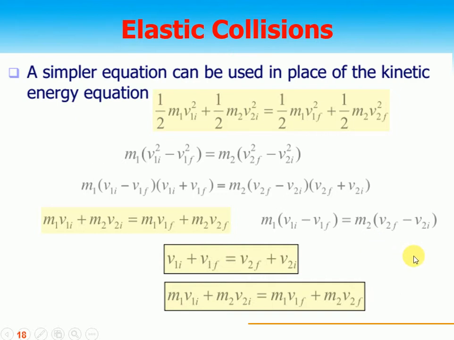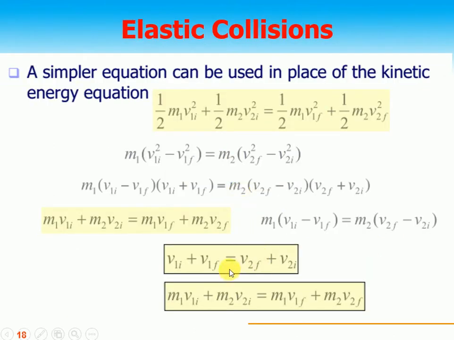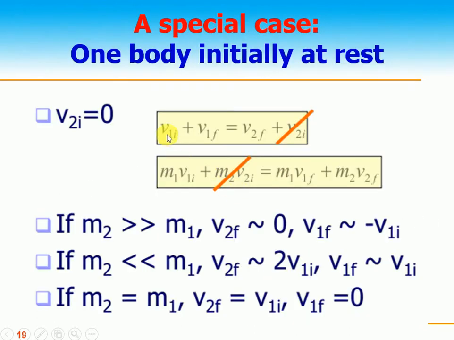That we have already discussed and studied in your first year classes. A special case I am discussing is where v2i is equal to 0, the second body is at rest. In this case, v2i is equal to 0, so we have v1i plus v1f is equal to v2f.